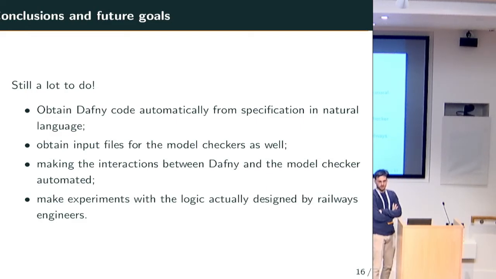This was very hard for many reasons, and having an object-oriented style programming language is very helpful because it's very close to the internal representation that we have in the tool AIDA. So when the specifications are given, those are transformed inside the tool into basically an object-oriented programming language that is easier to translate directly into Dafny.